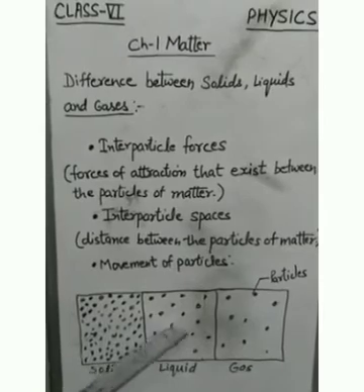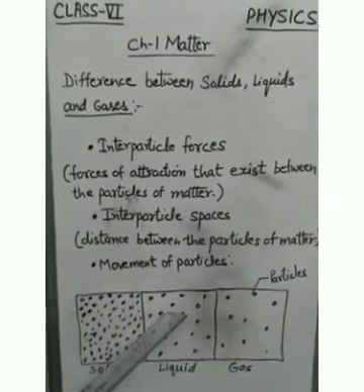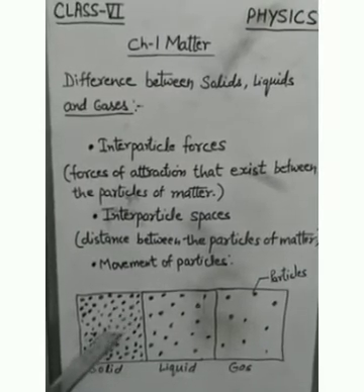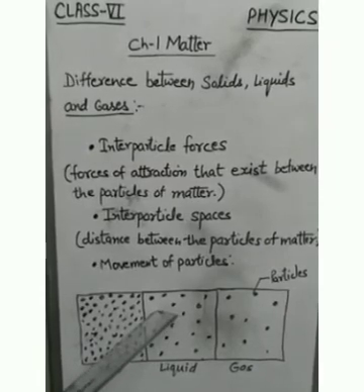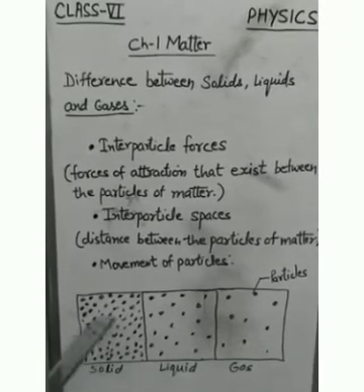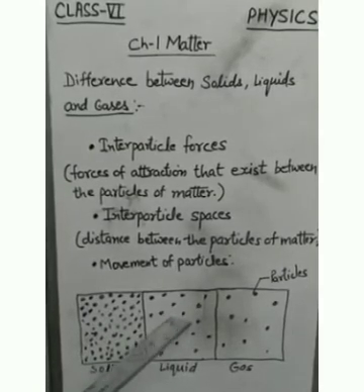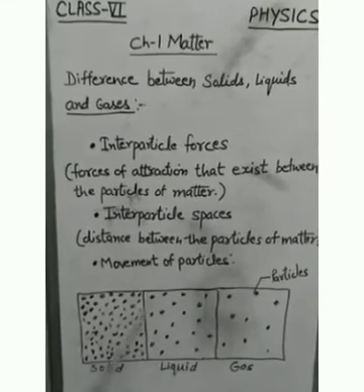In liquid, the particles are close together, but they are not as close as in solids. The space between the particles of a liquid is slightly more than that in a solid, but they are still very small. The particles of a liquid can move from one position to another within the liquid.